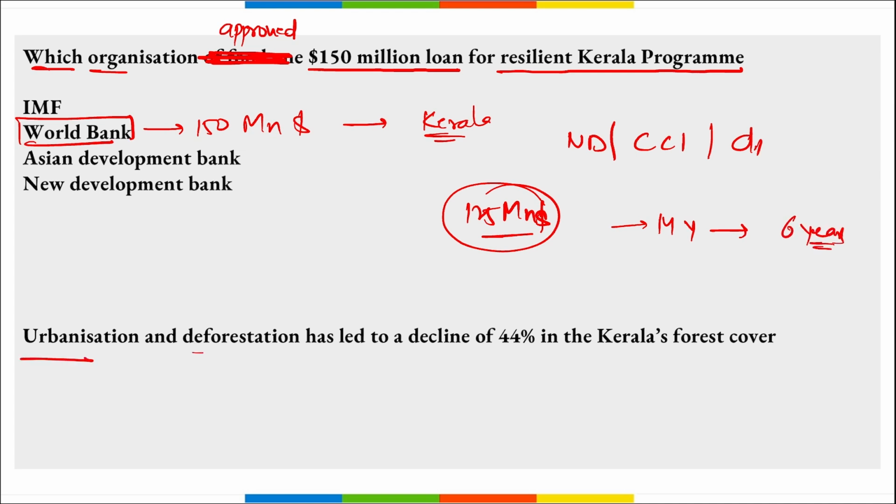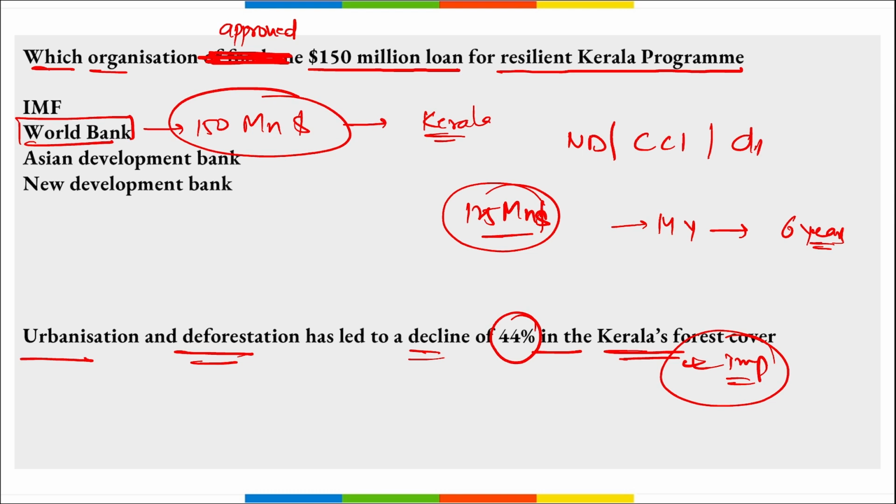Right? Urbanization and deforestation has led to a decline of almost 44% in the Kerala's forest cover. This data is also important. Do take a note. Right? And this amount of money, $150 million, will be used in order to enhance the shoreline management settlement process, then minimize the future flood damage by restoring the rivers and embankments. Correct? Also to develop an integrated river basin management plan for the Pamba River basin. Correct? Important. Take a note of it.